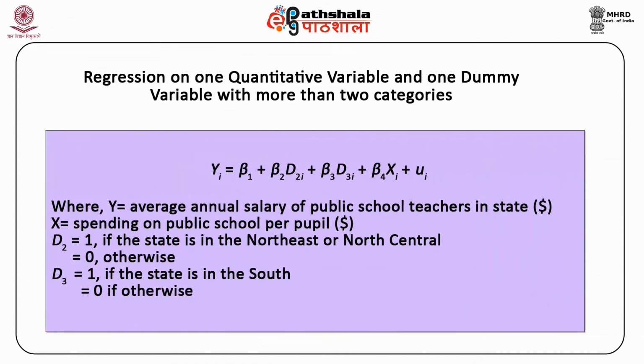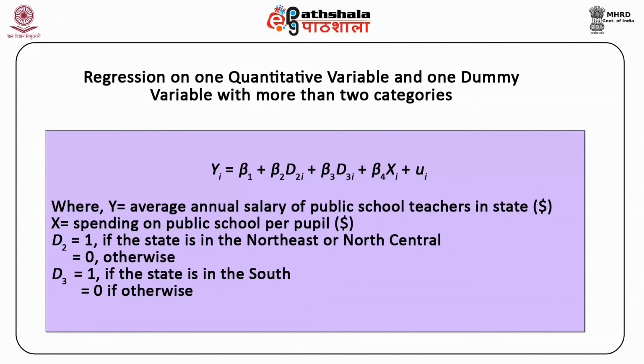Yi is equal to beta 1 plus beta 2 D2i plus beta 3 D3i plus beta 4 Xi plus mu i, where Yi is equal to average annual salary of public school teachers in a state in dollars, Xi is equal to spending on public school per pupil in dollars, D2 is equal to 1 if the state is in the northeast or north central, and 0 otherwise.